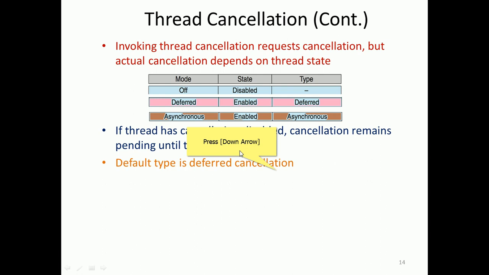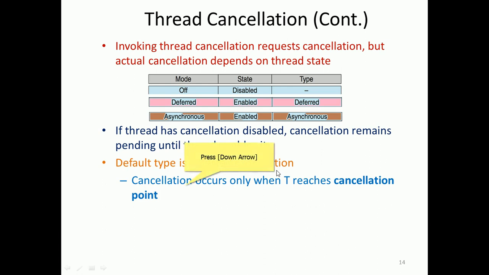Default type is deferred cancellation, right? In most programming, the default type is deferred cancellation. What is the meaning? Any target thread that is identified is allowed to complete its job, and it periodically checks its status. Only after completion of the job will it be terminated, right? In some, cancellation occurs only when the thread reaches the cancellation point. So the default type is deferred cancellation.